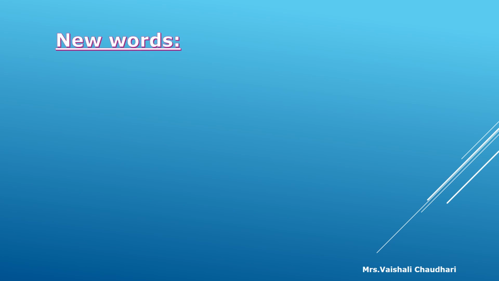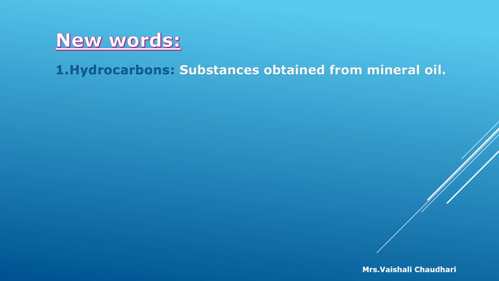Now we will see the new words and their meanings. Hydrocarbons are substances obtained from mineral oil, containing hydrogen as well as carbon.